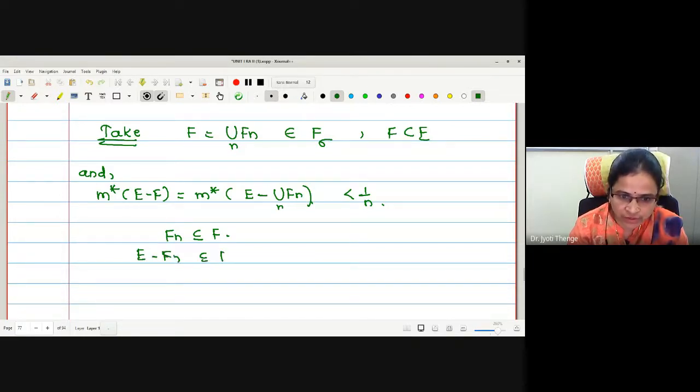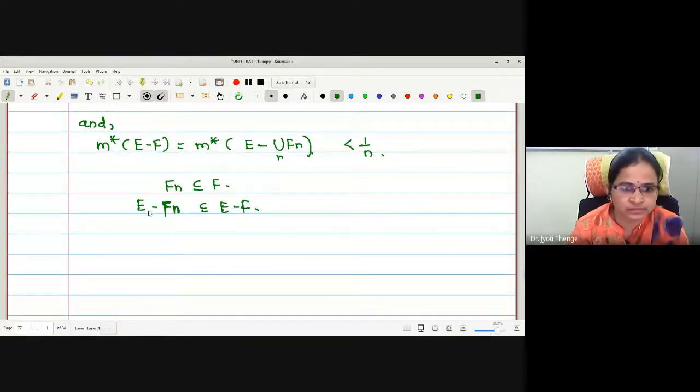Is it contained in E minus F, or does it contain it? If A is contained in B, then A complement contains B complement.